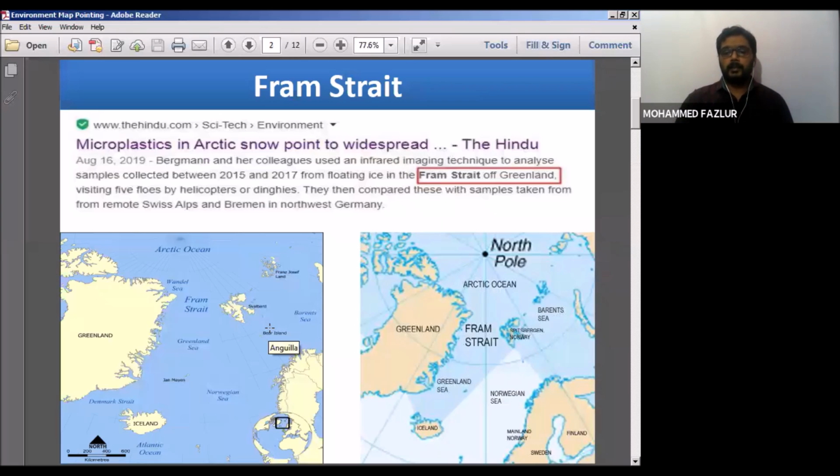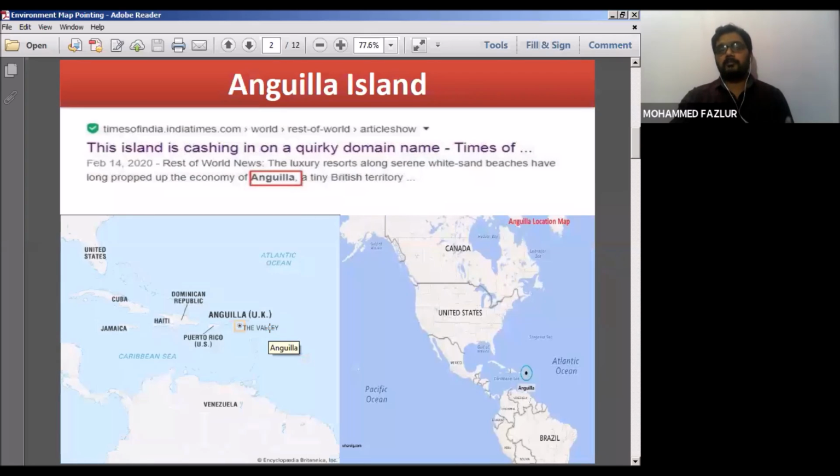One is Fram Strait, which is in the news because of microbeads or microplastic which has accumulated over a wide range in the Arctic Ocean, that is the Arctic region. That's the reason Fram Strait is in the news, because of environmental degradation and unsustainable practices, near Denmark, Greenland, Norway, or Iceland. Scientists have claimed one reason is to stop using this plastic and try to shift to reusable contents. So this is the reason why Fram Strait is in the news.